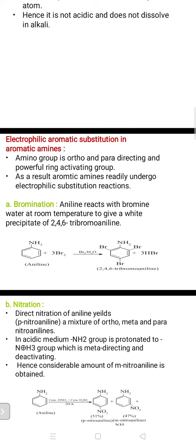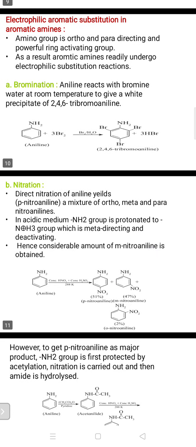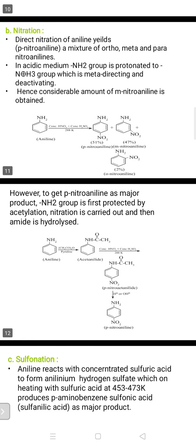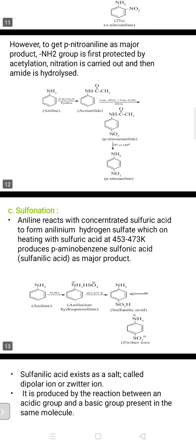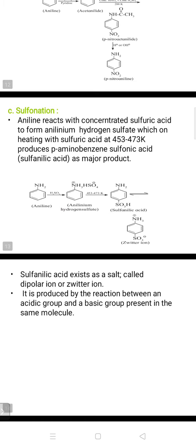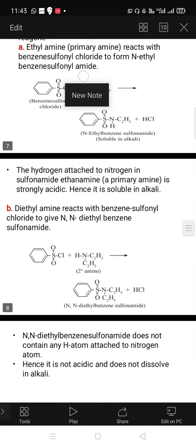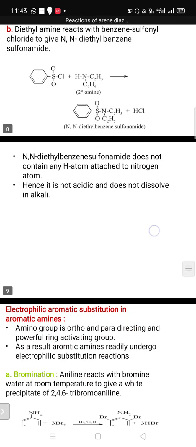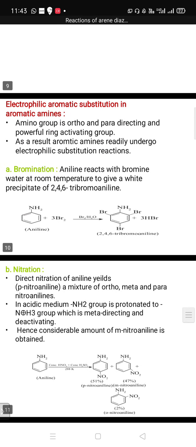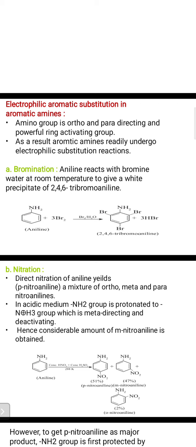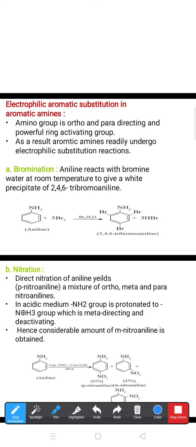In that, the first type is bromination, addition of bromine. Then we'll see nitration, addition of nitro group. And in this way, we'll see sulfonation also. In that, addition of sulfonic acid group, or sulfuric acid, which is properly referred to as the sulfonic acid group. In bromination of aniline, there is addition of bromine over the aniline.